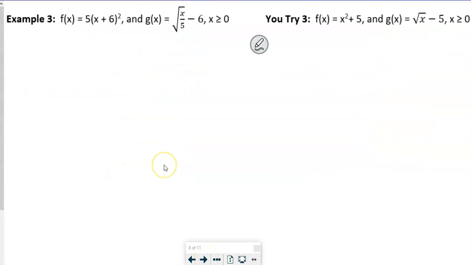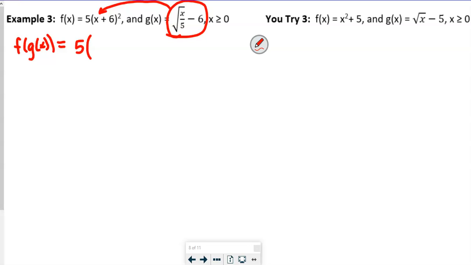All right, let's see if you got it. So we're going to do example 3 together, and then you guys are going to do the You Try 3, okay? So what we want to do with this one again is I'm going to do the f of g of x, right? And that equals, so we're going to take this function and put it in for that x, okay? So that means we're going to say 5 times the square root of x over 5 minus 6, because that's my whole function, right? Minus 6 right there, all of that. Then plus 6, and then we're going to square that, okay?